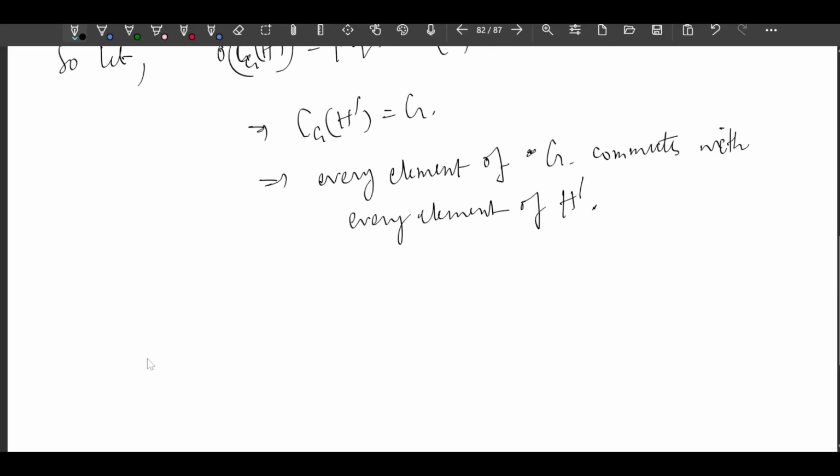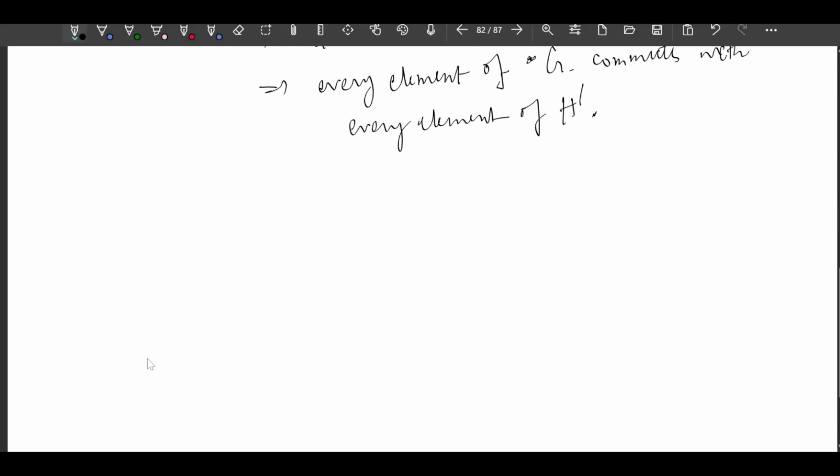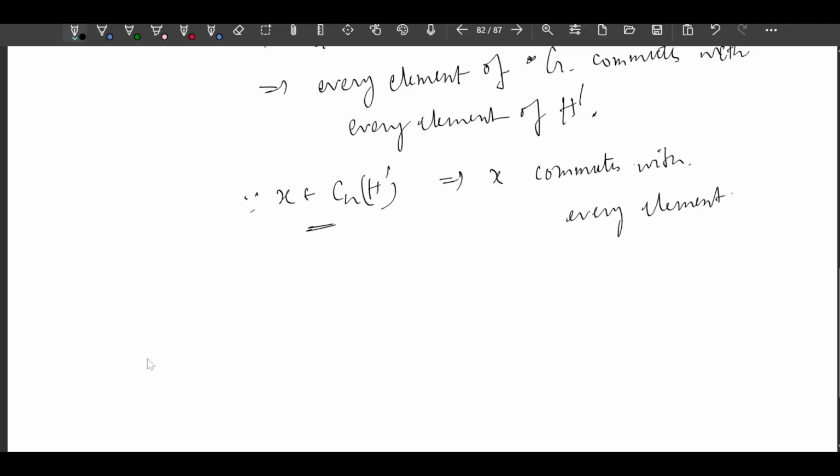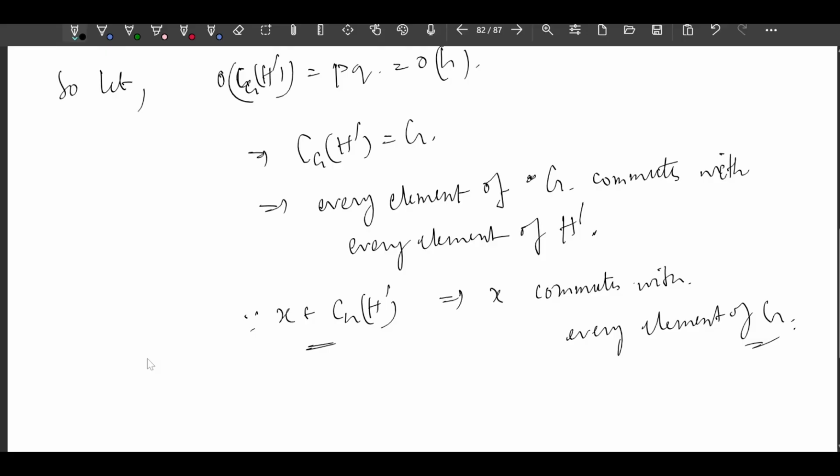Since x belongs to C_G(H'), this implies x commutes with every element of G. Is it correct? See, every element of G commutes with every element of H', right?